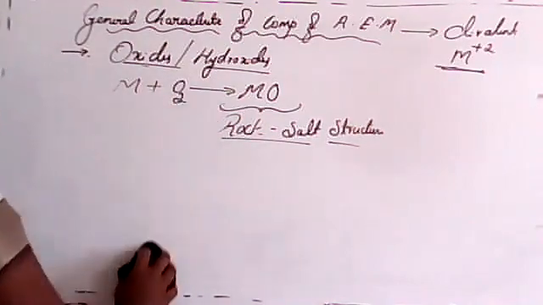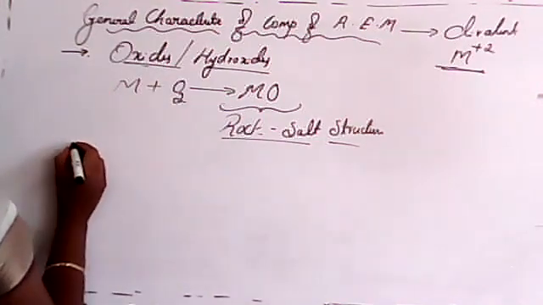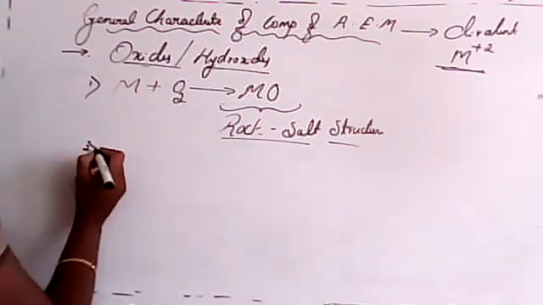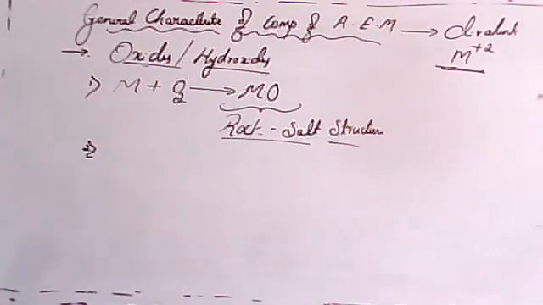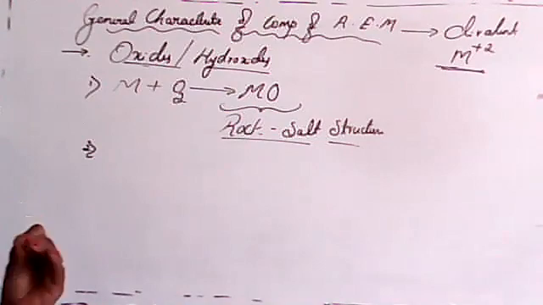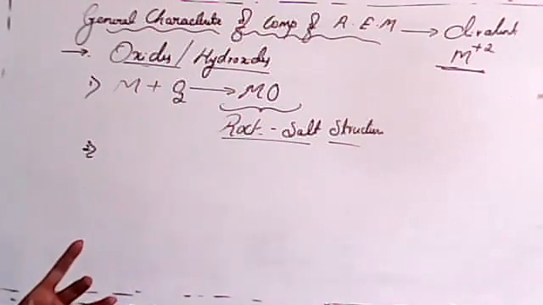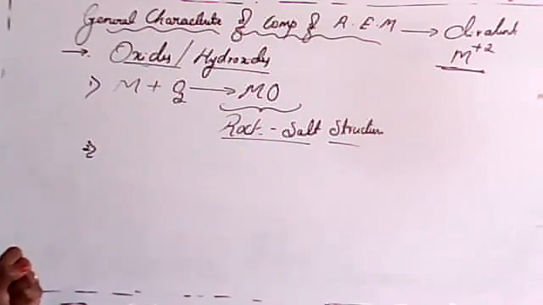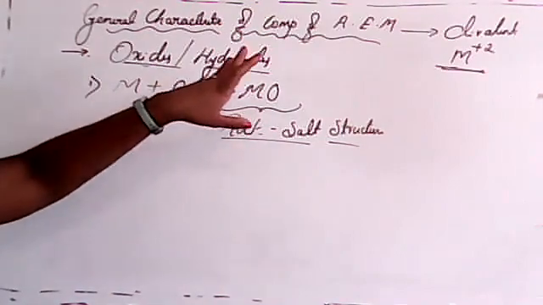That is the first one. Second one: if you consider all alkaline earth metals, they will react with water and form a metal hydroxide, isn't it, student? All these oxides form metal hydroxides.